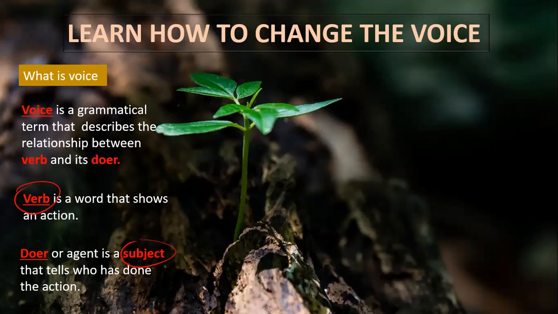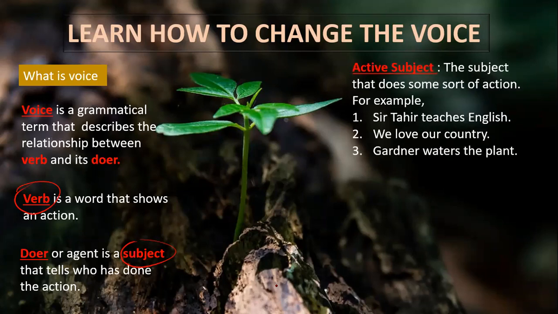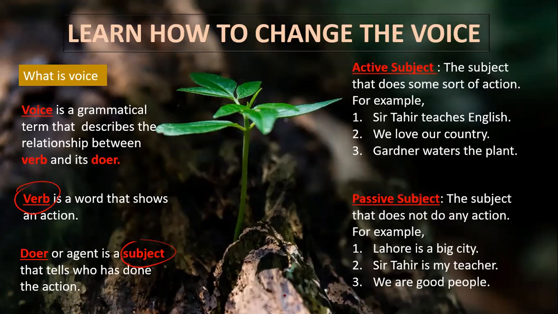There are two types of subject. One type of subject does not do an action, we just talk about it, and the other type does a real action. For example, active subject and passive subject. What is an active subject? The subject that does some sort of action. For example, Sir Tahir teaches English.